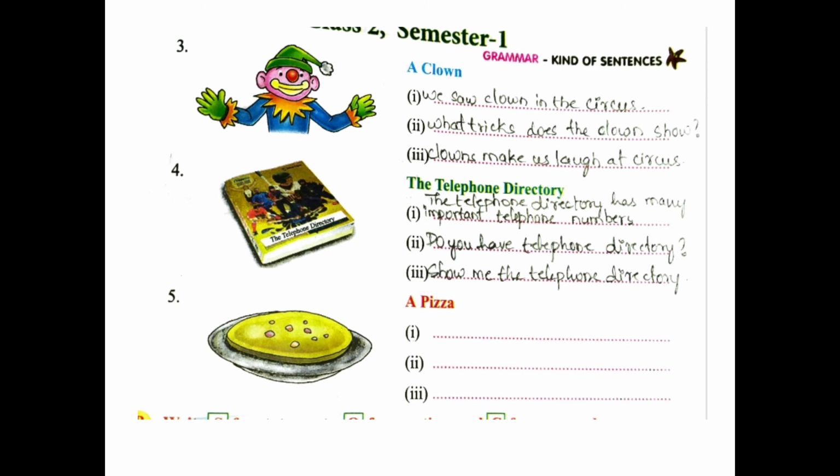a clown. We saw a clown in the circus. Yes, we all see this person in the circus only, right? What tricks does the clown show? Yes, what are the tricks that the clown shows? They are asking. It is a question, right? The first one was a statement. And the third, clown made us laugh at the circus. Yeah, it is a statement. Yes. Now, the telephone